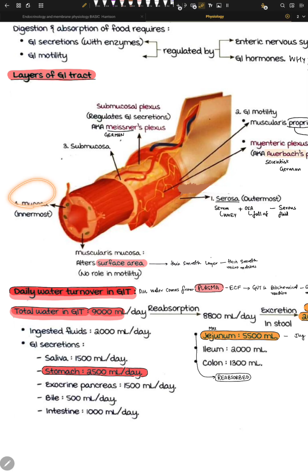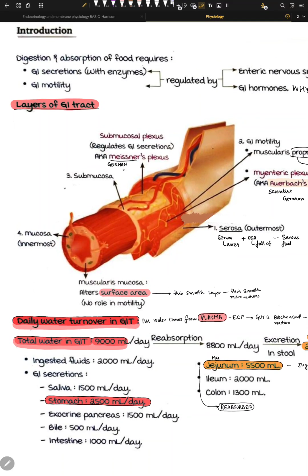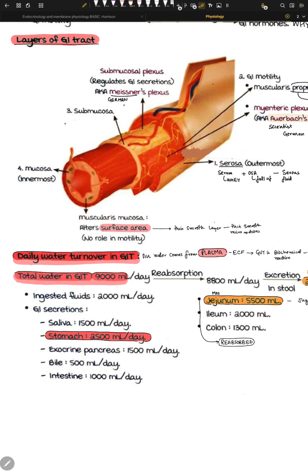What about mucosa? Mucosa is the innermost layer. Mucus means very watery, so they produce mucus. And in the mucosa we have muscularis mucosa, and it alters, it means it can change surface area. Why do we need to change surface area? So that we can get maximum absorption out of them. So muscularis mucosa is responsible for the absorption.